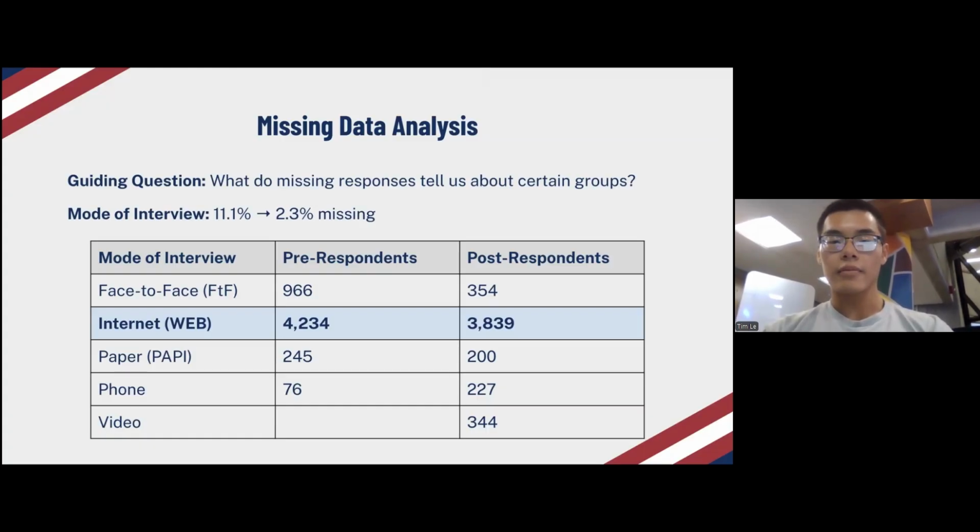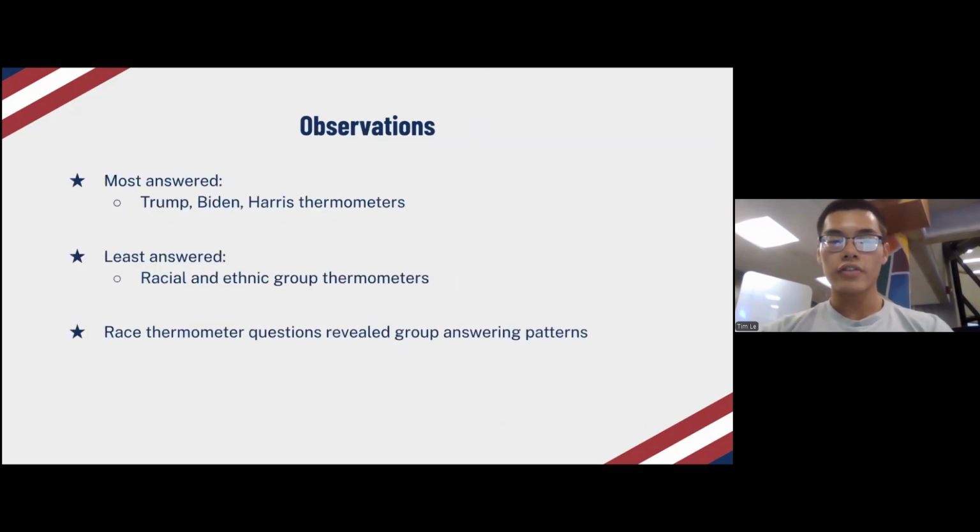For example, many items were asked only in the web-based version. When we filtered the data to include only respondents who completed both the pre and post-election surveys online, the proportion of missing data dropped significantly to 2.3%. Within this web-only sample, we found that the most frequently answered questions were thermometer ratings of Donald Trump, Kamala Harris, and Joe Biden, suggesting respondents may have felt strongly about these individuals and were motivated to express their opinions.